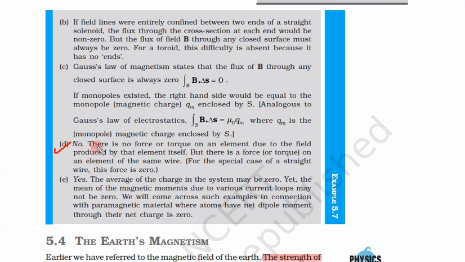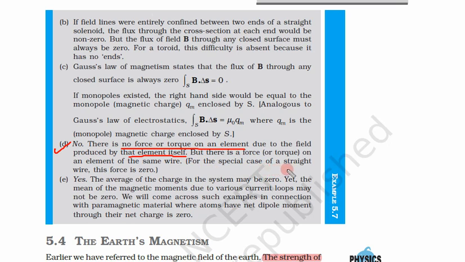Answer is no. There is no force or torque on an element due to the field produced by that element itself. So if the element itself is producing some field, then there will be no force or torque on that element. But there is a force or torque on another element of the same wire.